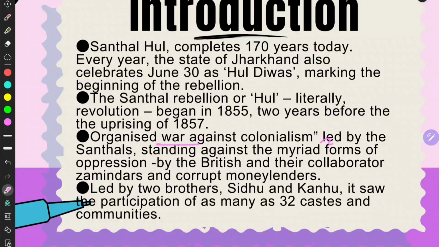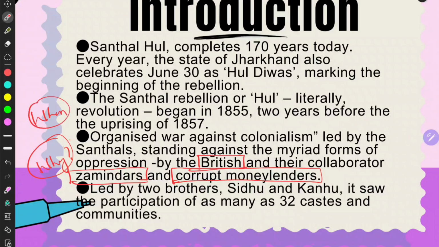It was an organized war against colonialism led by Santhals, standing against the myriad forms of oppression by the British and their collaborators, the zamindars and corrupt moneylenders. There are 3 things you have to remember: the British, the zamindars, the corrupt moneylenders. These 3 were the problems, right? This is the why part. And this is when, and this is where, right? We have covered 3. And this is by whom: Sidhu and Kanhu.